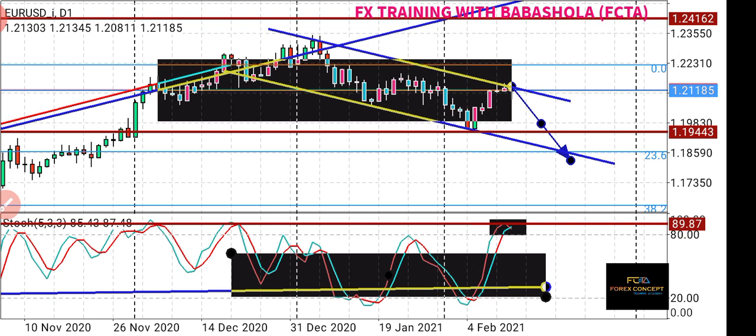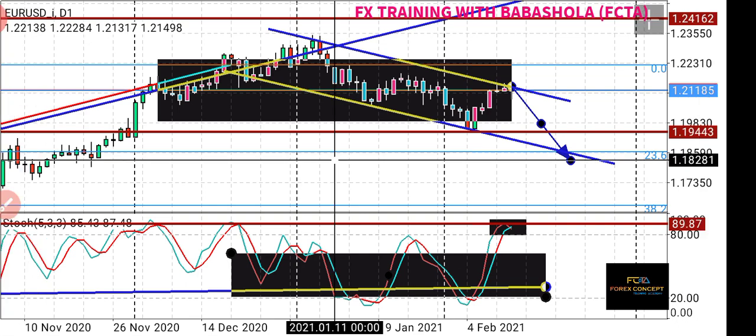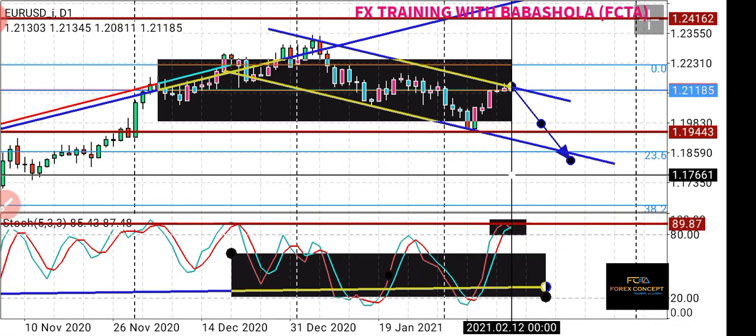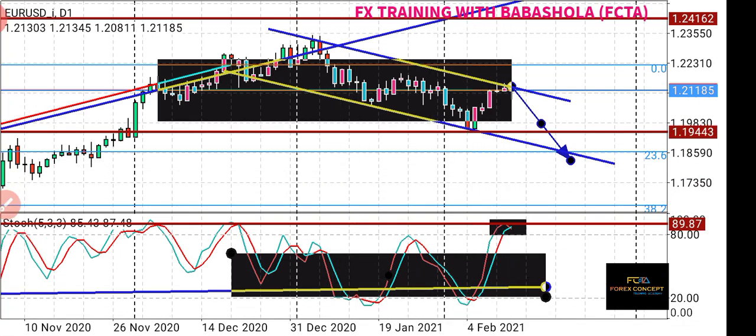While on the daily analysis, we can see a trend line that has formed since December 31, 2020 to this period, telling us that a downtrend is forming, and that the price is actually at the upper trend line of the descending channel, and that stochastic is also at the overbought, which we can signify a drop. As I've said earlier, during our EURUSD daily analysis, I said that euro is likely to fall.